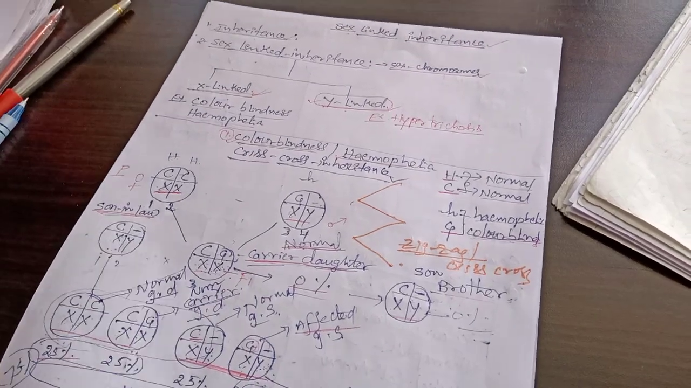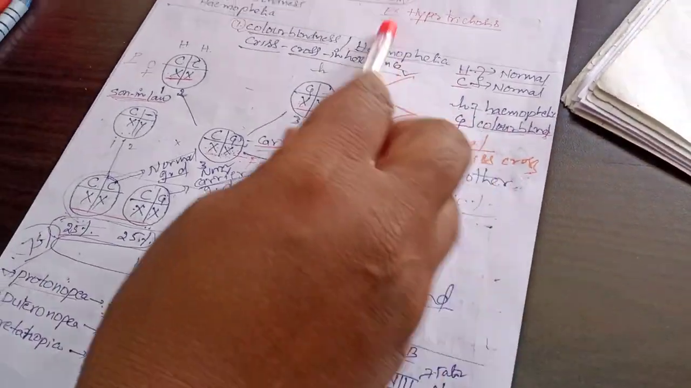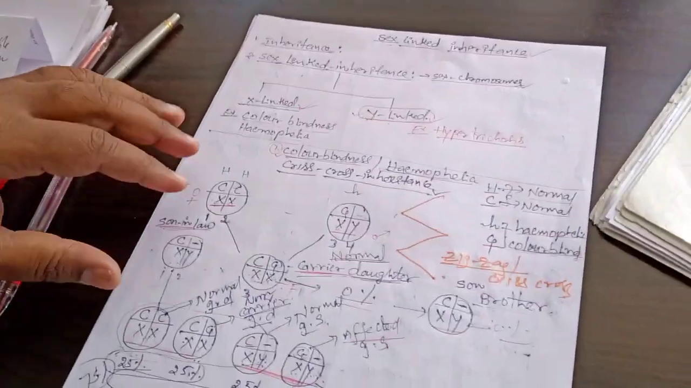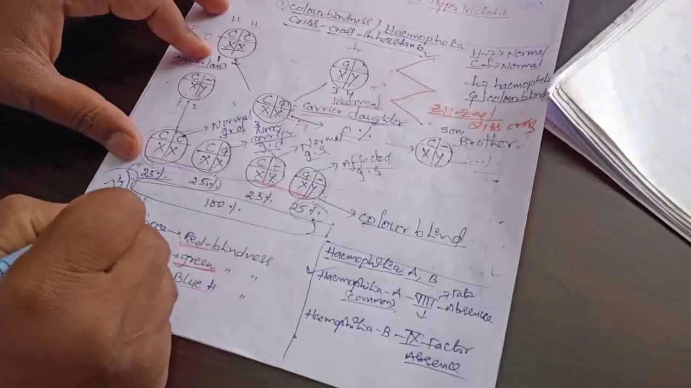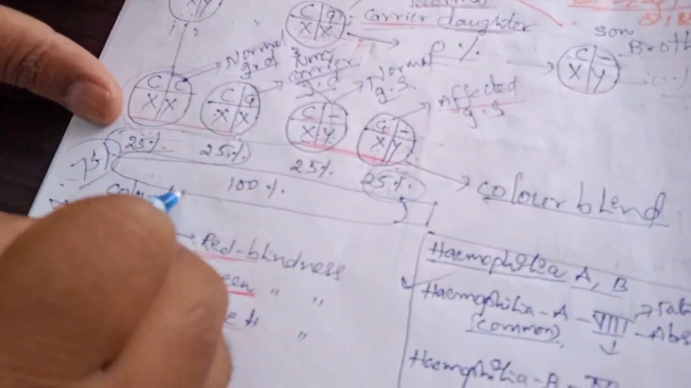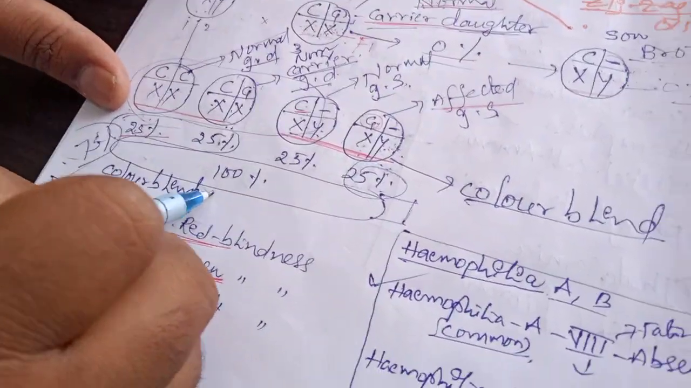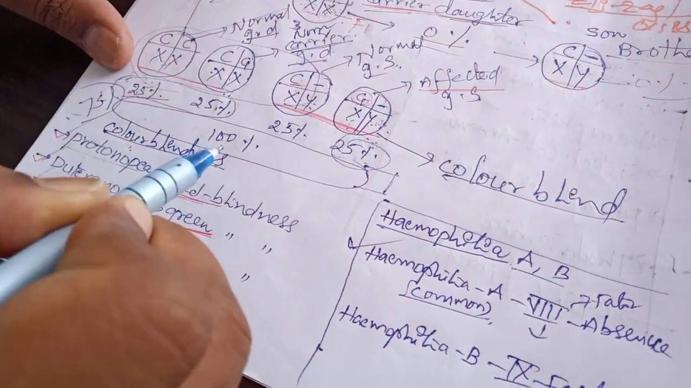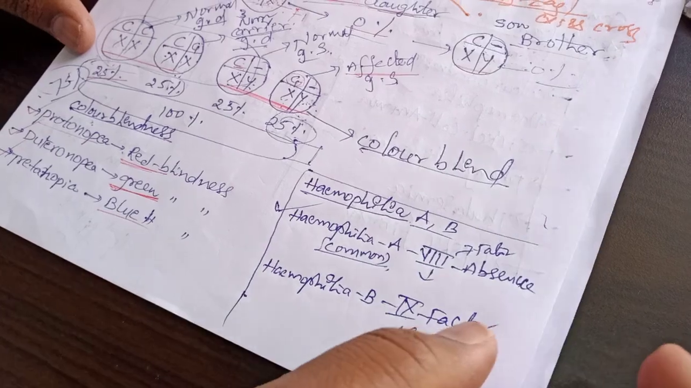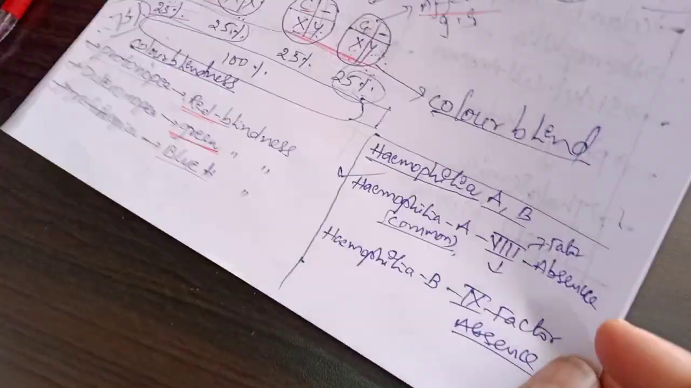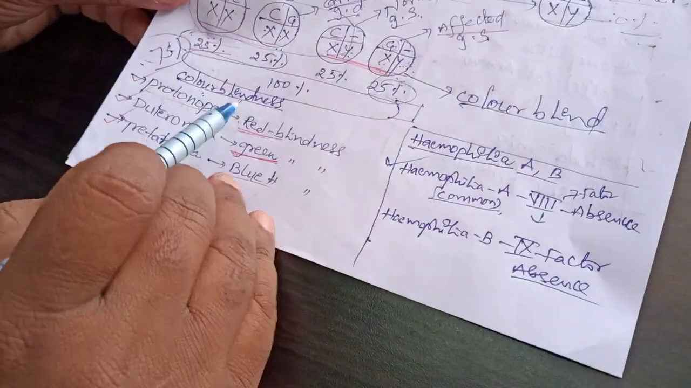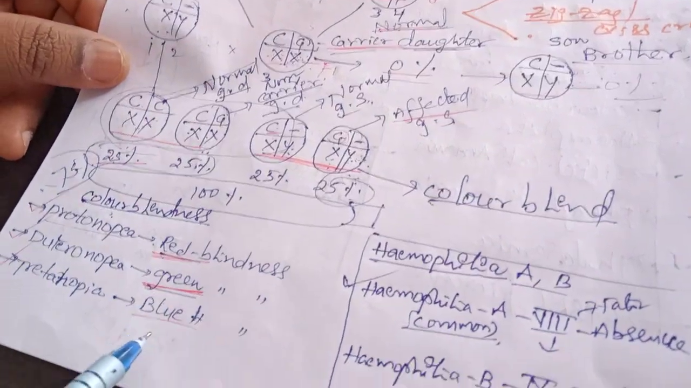Students, what is color blindness? Color blindness means people are unable to distinguish some colors. What are those colors? The red color, green color, and blue color.